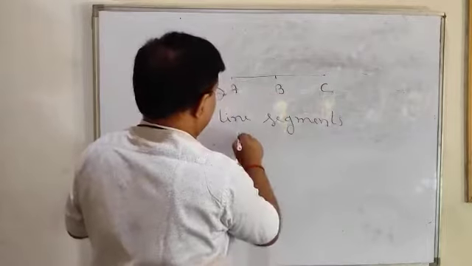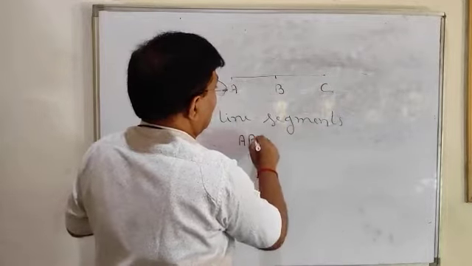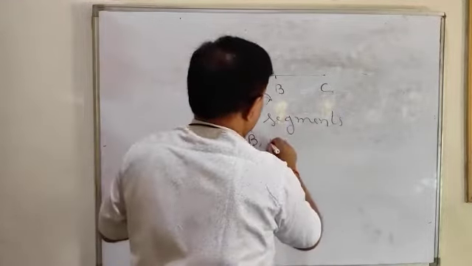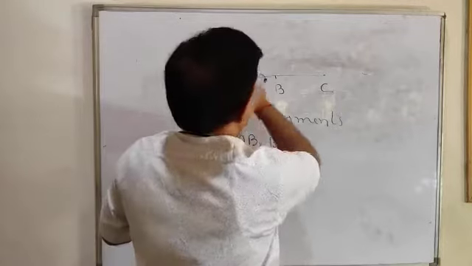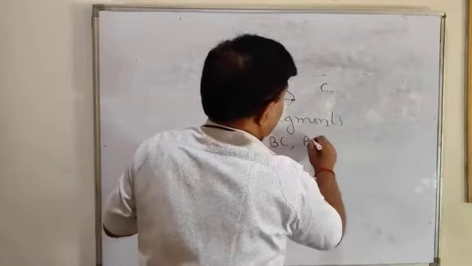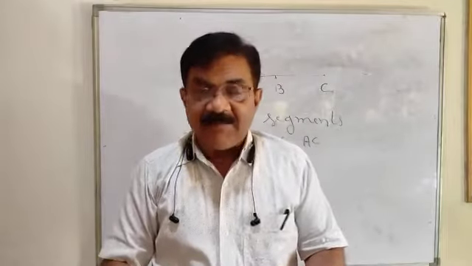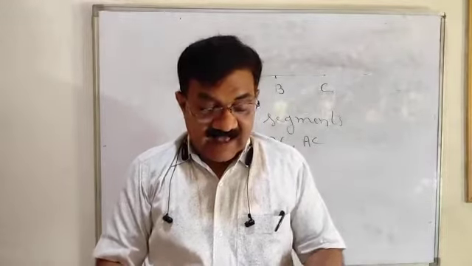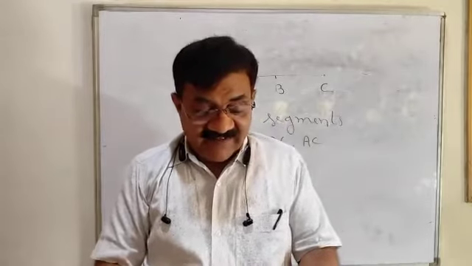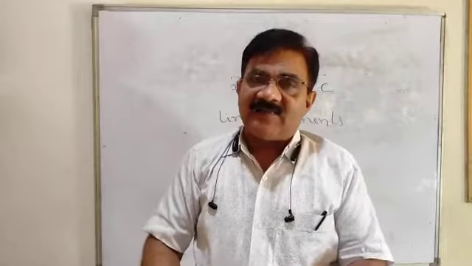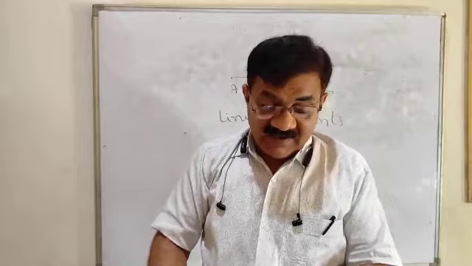One is AB, other is BC, one is AC. More can be possible? No. So AB, BC and AC are the three line segments determined by three collinear points A, B, C.